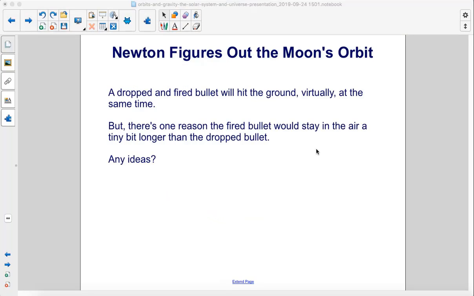Discuss. A dropped and fired bullet will hit the ground virtually at the same time. But there's one reason the fired bullet would stay in the air a tiny bit longer than the dropped bullet. Any ideas?